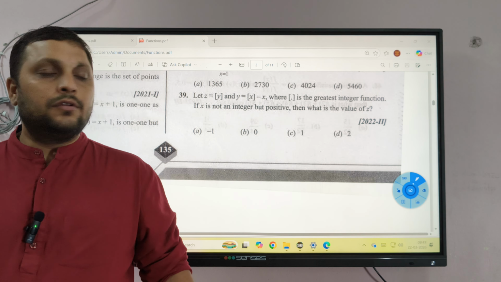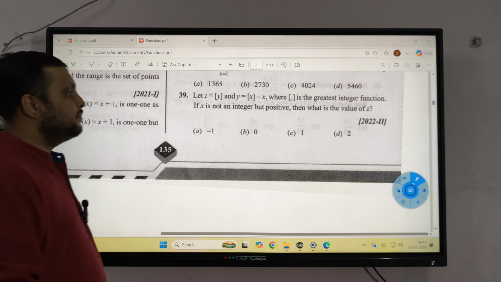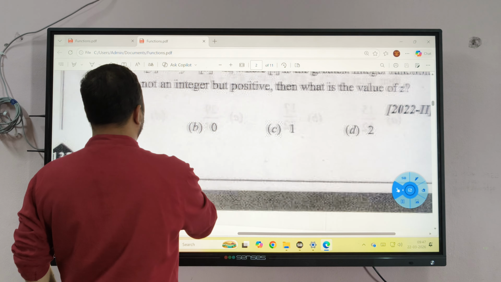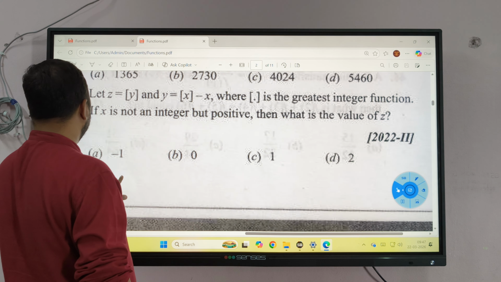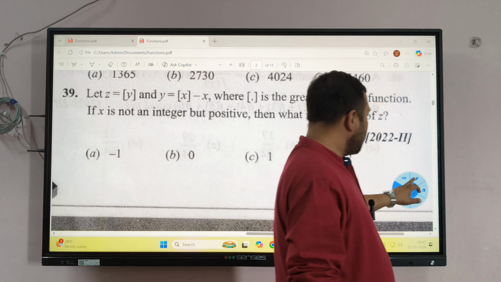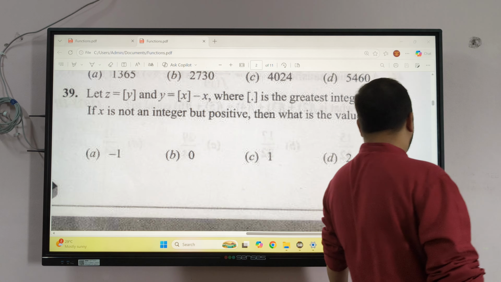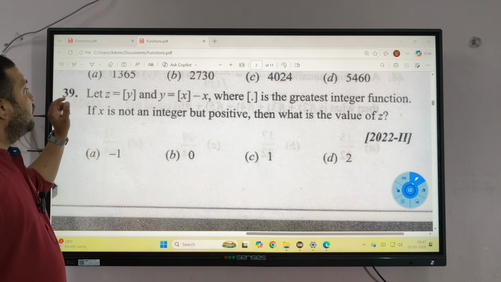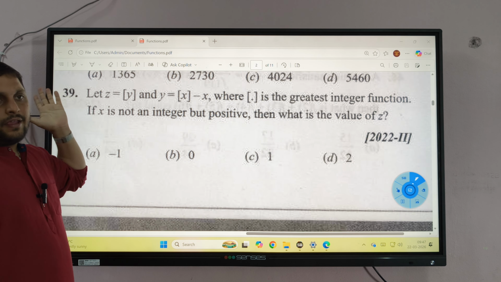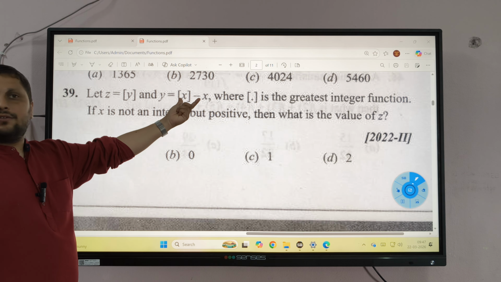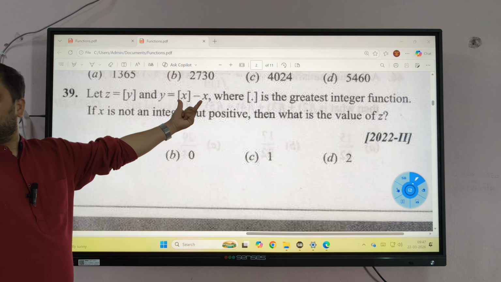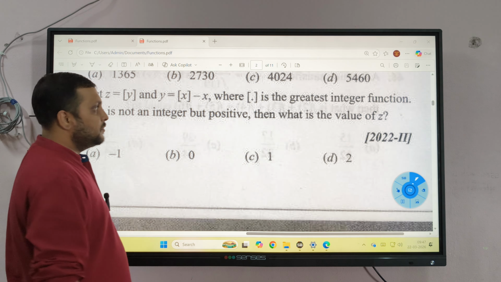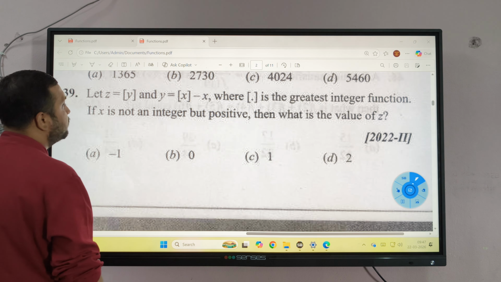Okay guys, look here. Read this question 39. Look here. Z is the greatest integral of y, and y is a defined function. Yes or no? Clear? It is asking what is the value of this?